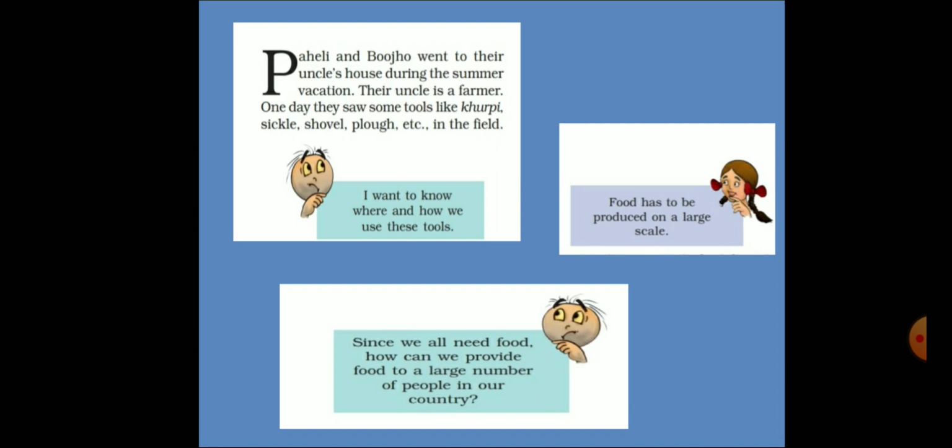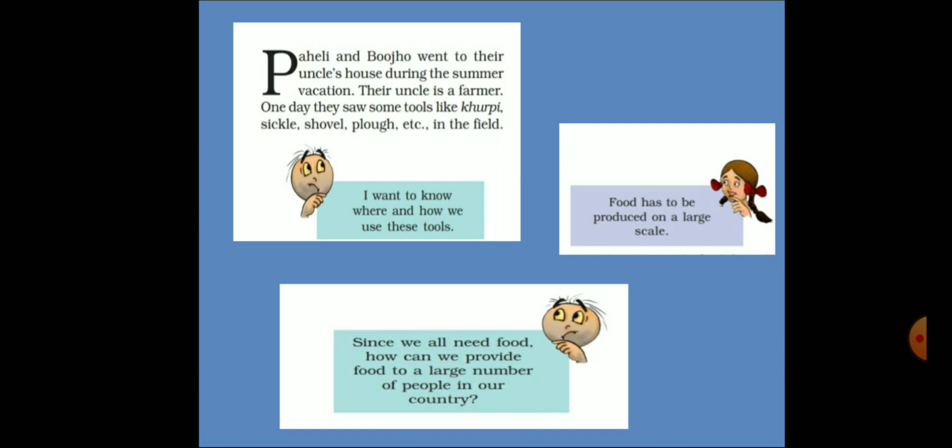So here you have already learned that all living organisms require food. The plants can make their food themselves. Animals, including humans also, cannot make their own food. So to survive, they have to eat food.